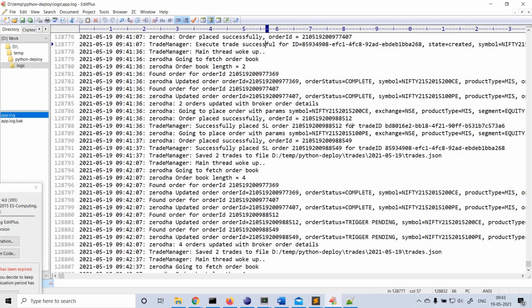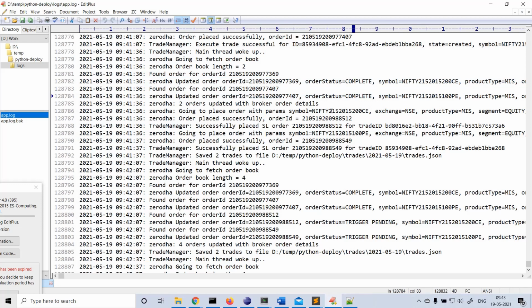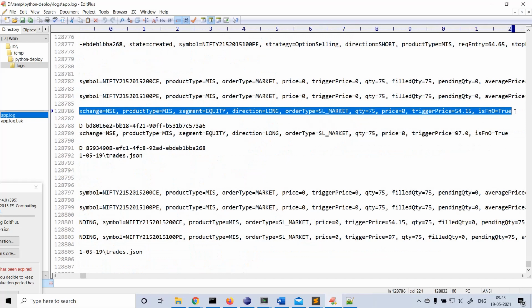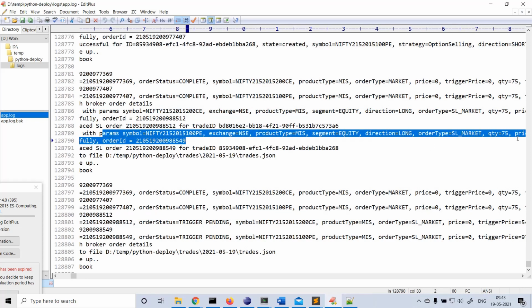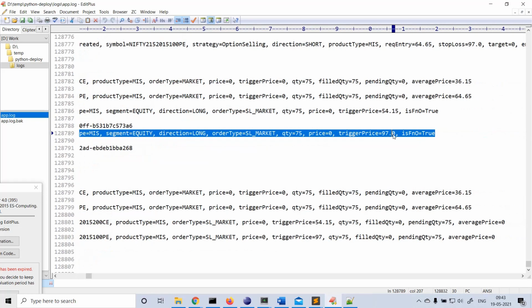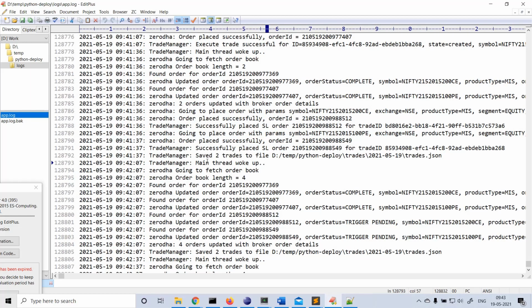Yeah, here first of all is the entry order, and we got the complete state, the order state is complete for both of them, entry, and then it is going to place the order param symbol, this one F1 neutral trigger price. This is nothing but the stop loss order for the CE symbol, and this is the stop loss order for the PE symbol. That is 97, quantity 75. We got both placed successfully, and the trade is running.